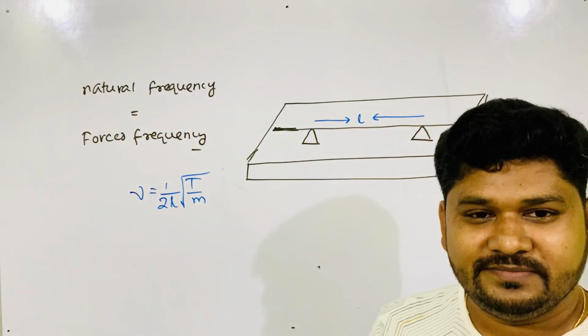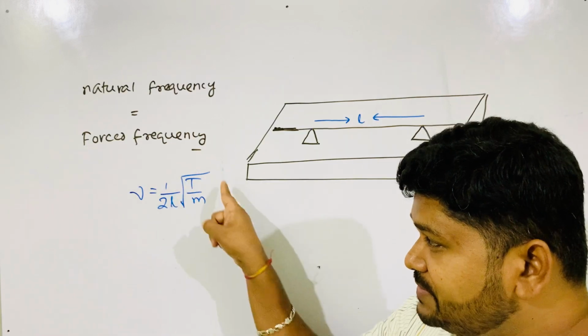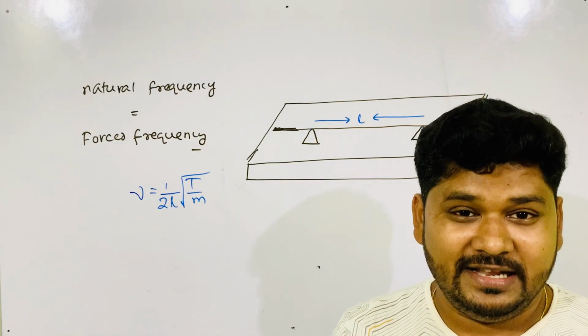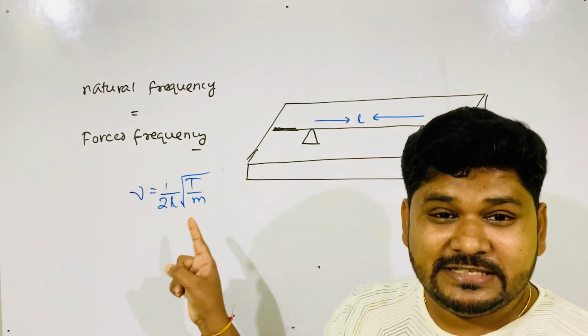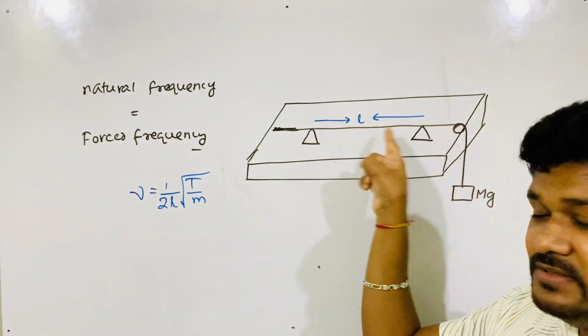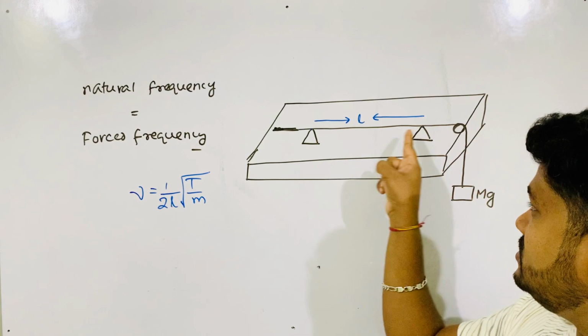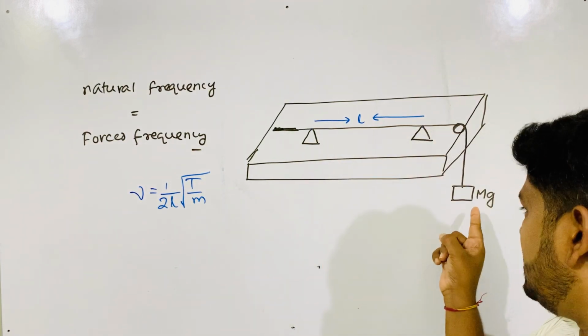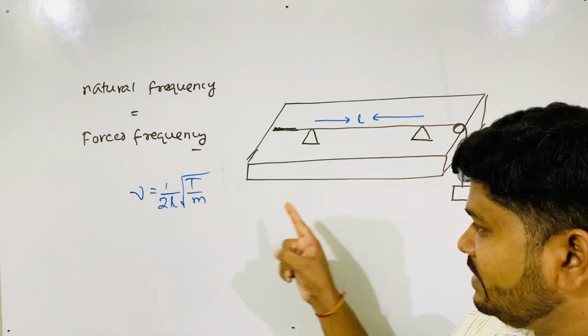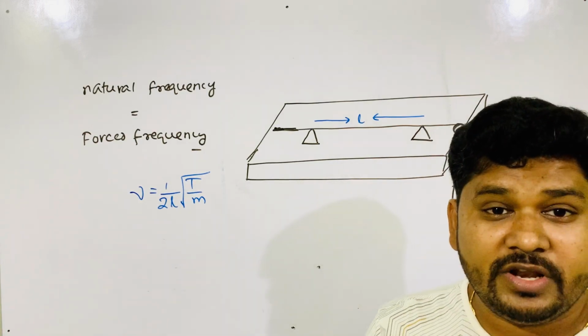The formula is there. You have derived this formula in class 11th. I am not going to that derivation. So natural frequency depends on the string: its length, which is constant between this and this, and tension, which is constant because of the mass you have taken. And small m is mass per unit length.